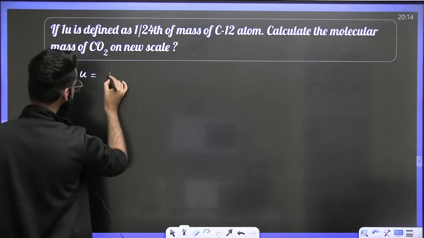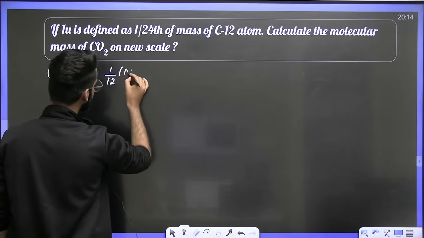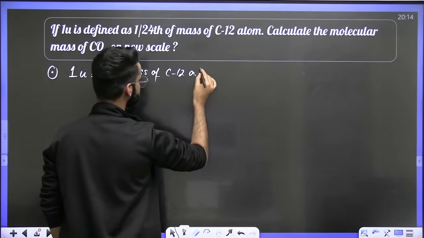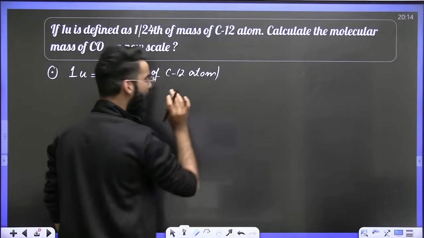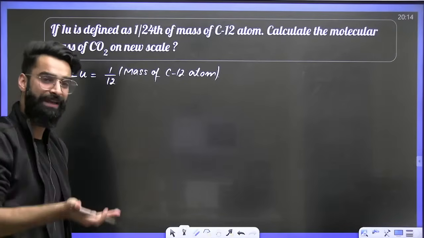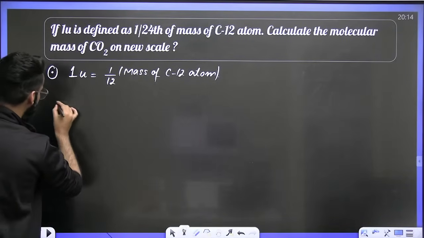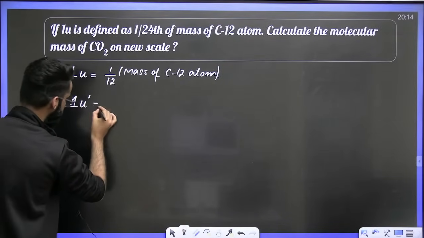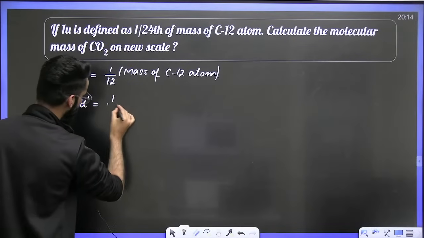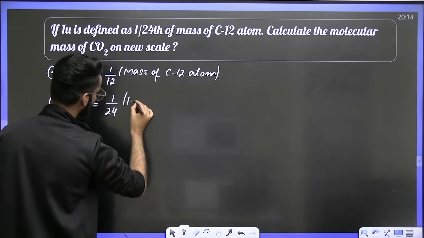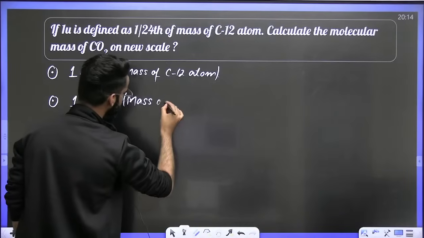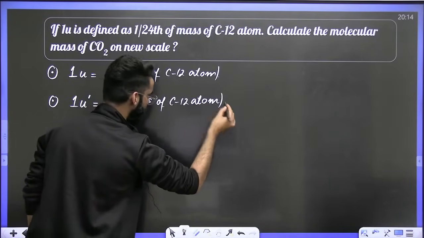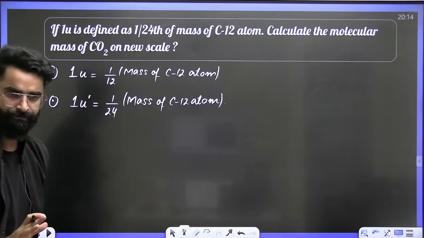1U is nothing, it is just 1/12th of the mass of a carbon atom. This is how we defined it, right? Now, as per the question, how are we supposed to define it? We are supposed to define this 1U, which I'm mentioning as 1U dash, as 1/24th of the mass of a carbon atom. This is how we are supposed to define it as per the question, right?